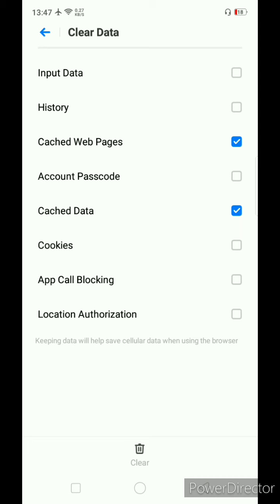When you open a website the first time, a small software or program is installed. It is called cache. So when you open the same website next time, it opens easily and smoothly. So that is about cache. Now let's see what is cookies.